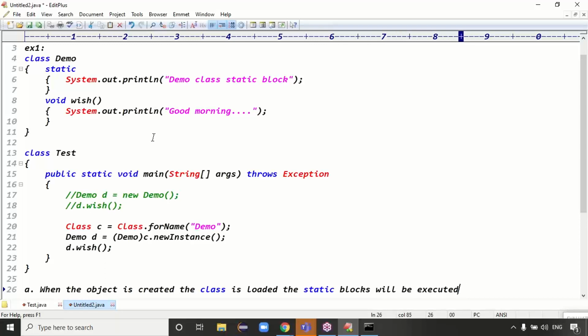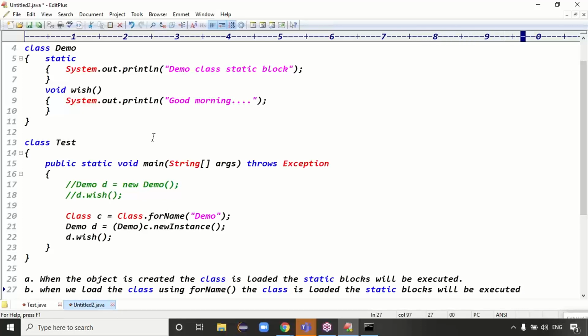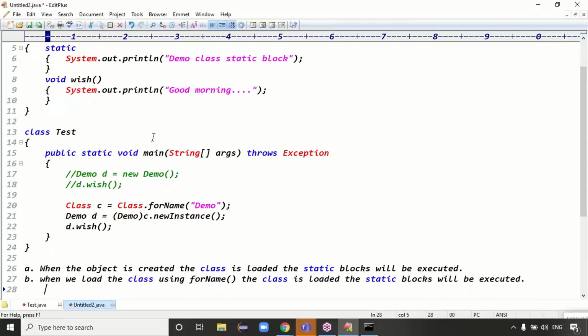For the second case, when you load the class using the forName method, the class is loaded and the static blocks will be executed. Are you clear now? The static blocks are executed.